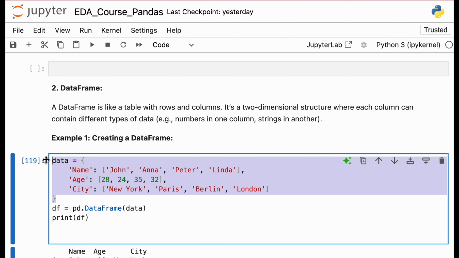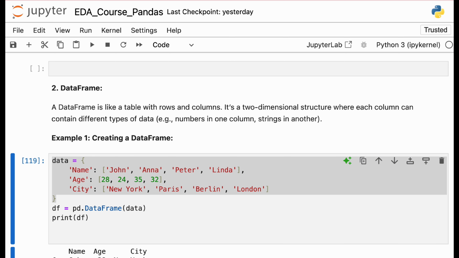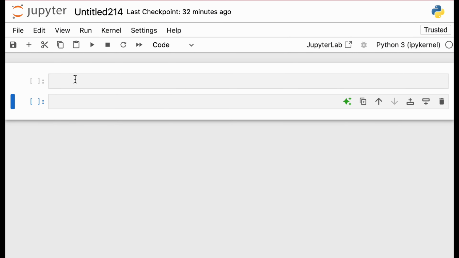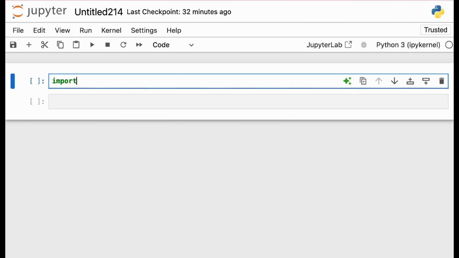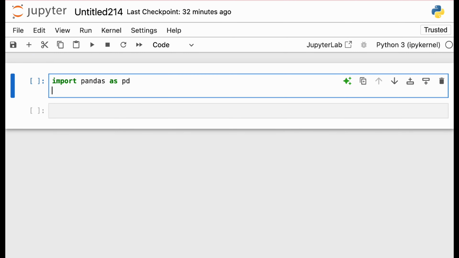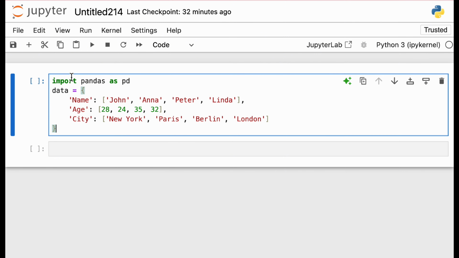We will directly start working on this one. This is a JSON data format, right? So let's import pandas as pd. Now we take the data. So what is this data? This data has 3 columns: name, age, city. This is not a single vector or a single list that we see. There are 3 columns present. This is called a JSON data format, where key-value type data is present.